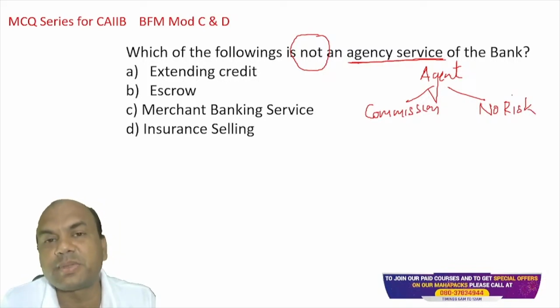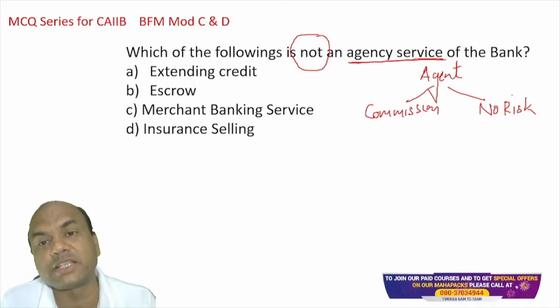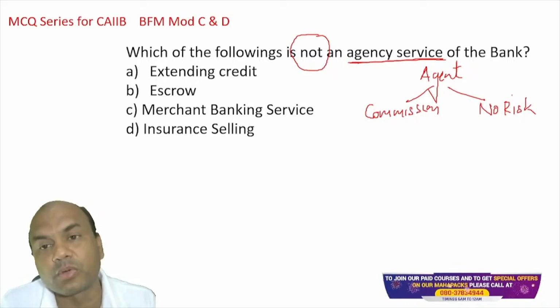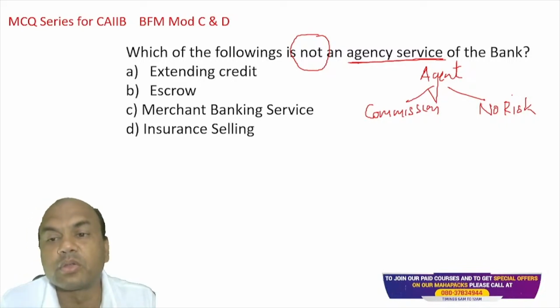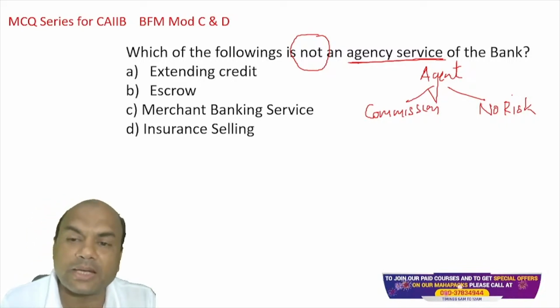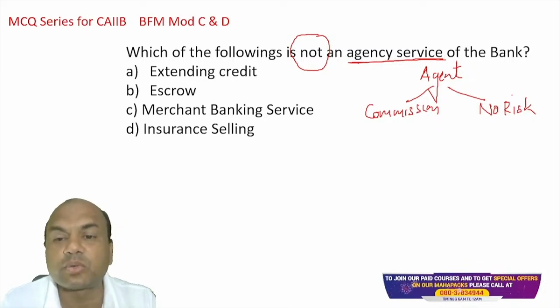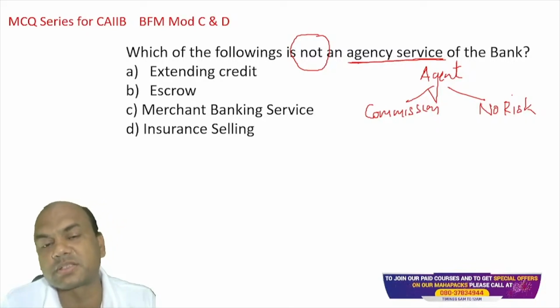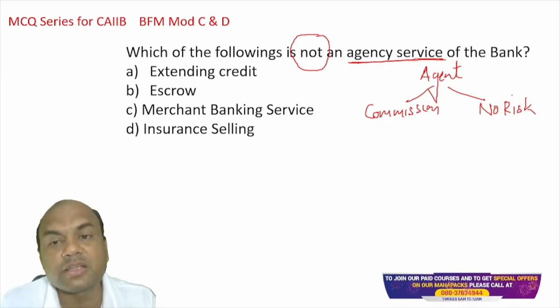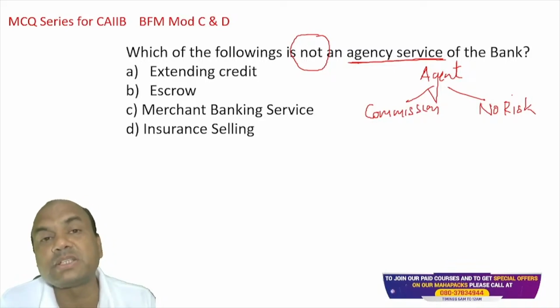The agent just plays as a middleman between that company and you. So if tomorrow something happens, the agent will directly point to that company: go there and solve the issues. So no risk. That's why when your bank acts as an agent, it also gets two points over here: commission and no risk.